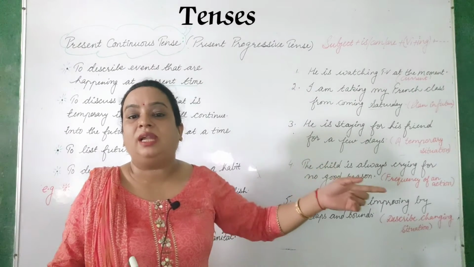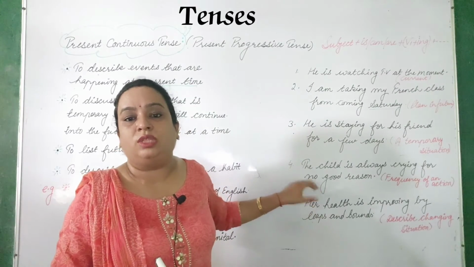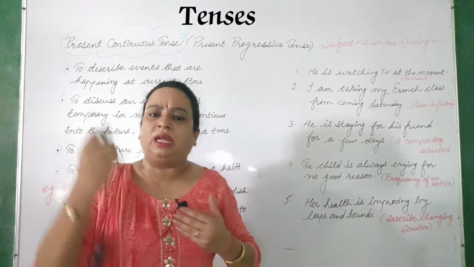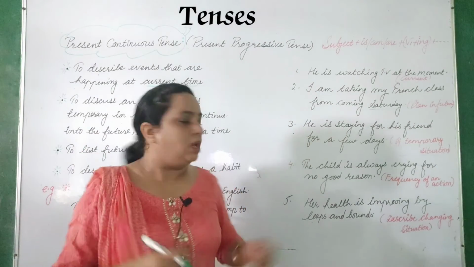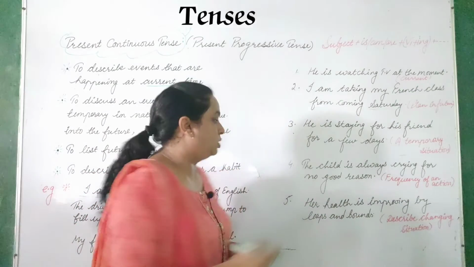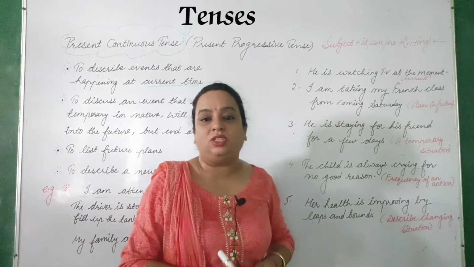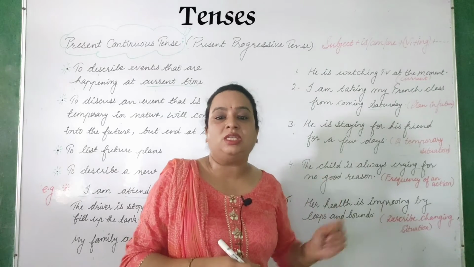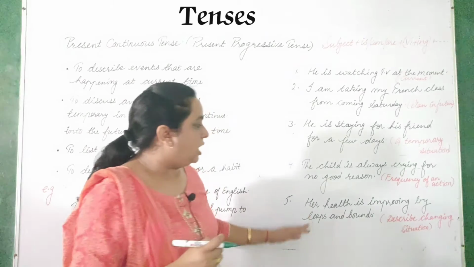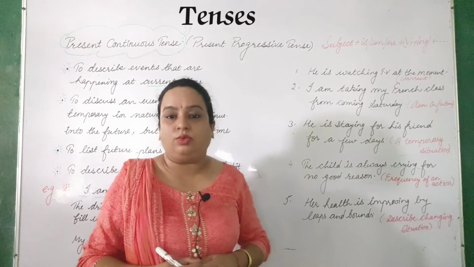Like it may be, the child cries, right? So if we want to show this type of situation where the frequency of an action repeats again and again, right? There also, the child is always crying for no reason, means we are using is always crying, that is is plus verb first plus ing. Means here also to show such condition we can use present progressive tense. Next, the last one is, her health is improving by leaps and bounds, right?